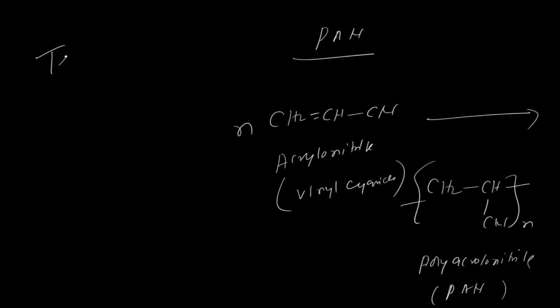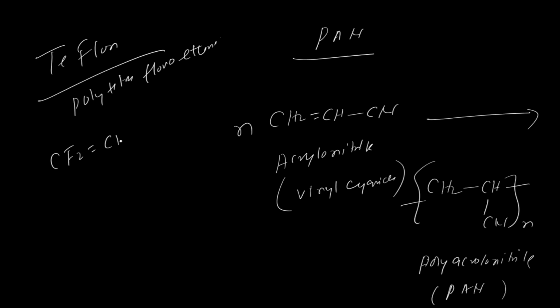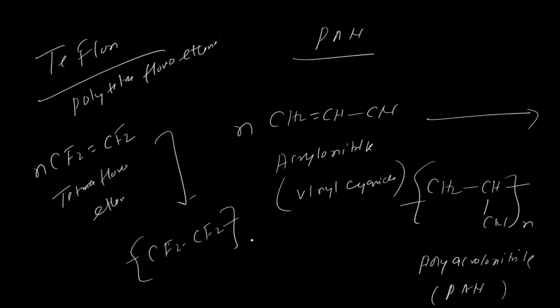Polytetrafluoroethene, Teflon. Teflon is known as polytetrafluoroethene. How is it formed? It is formed from CF2 double bond CF2, which is known as tetrafluoroethene. n molecules of tetrafluoroethene under polymerization will give you CF2 n, Teflon or polytetrafluoroethene.